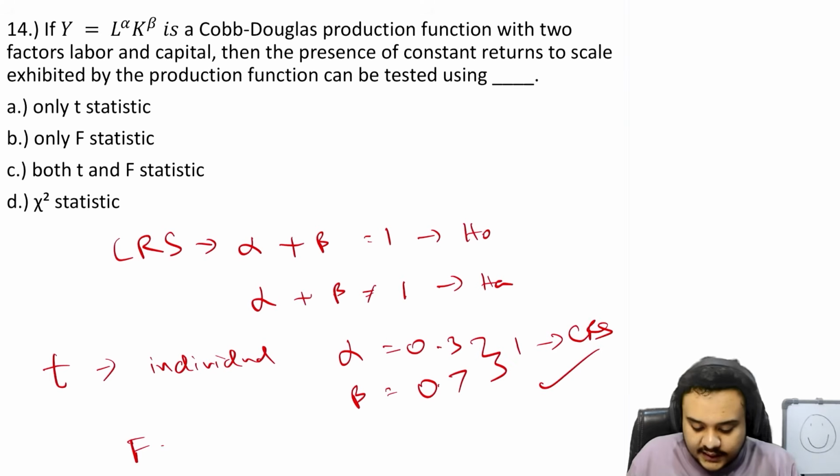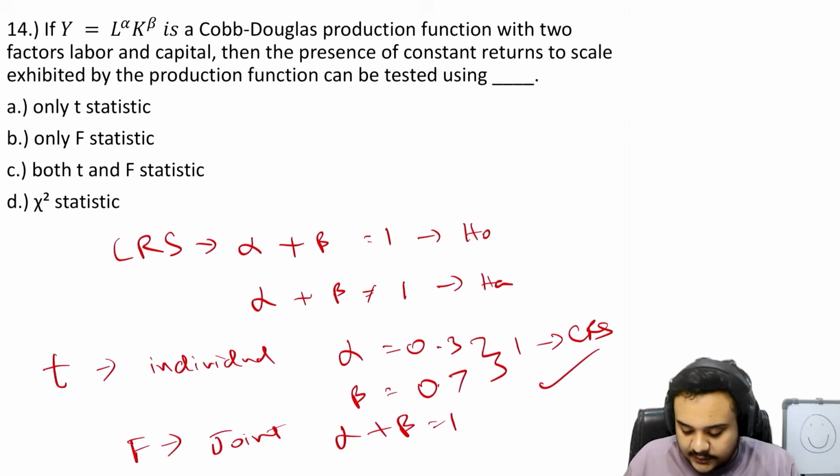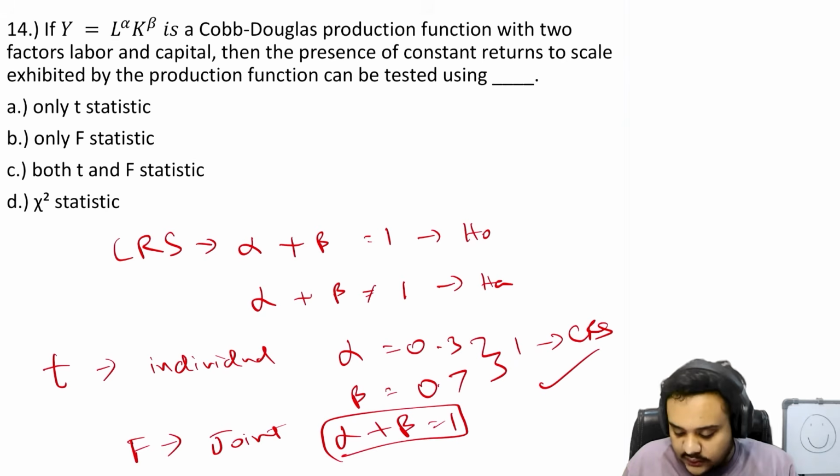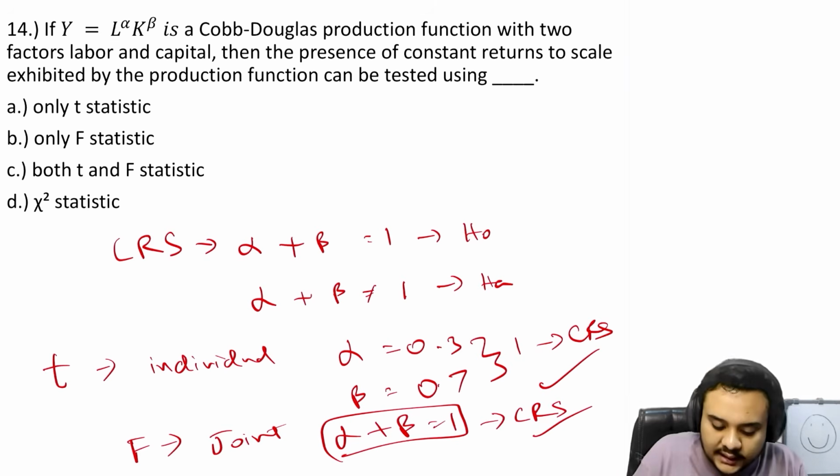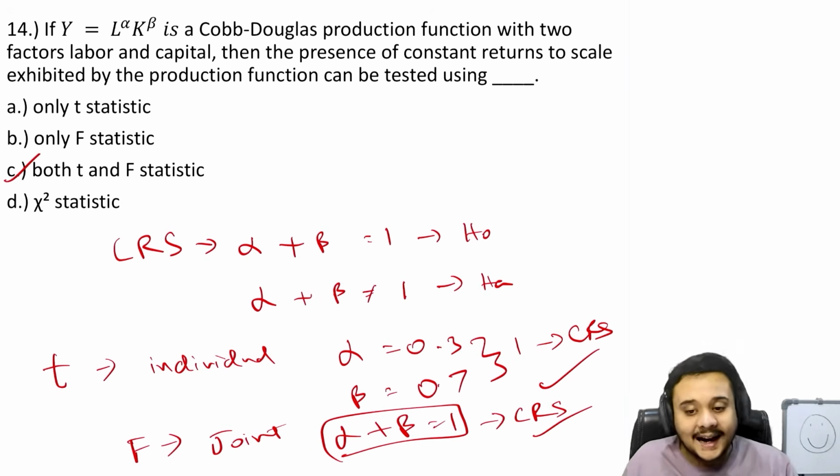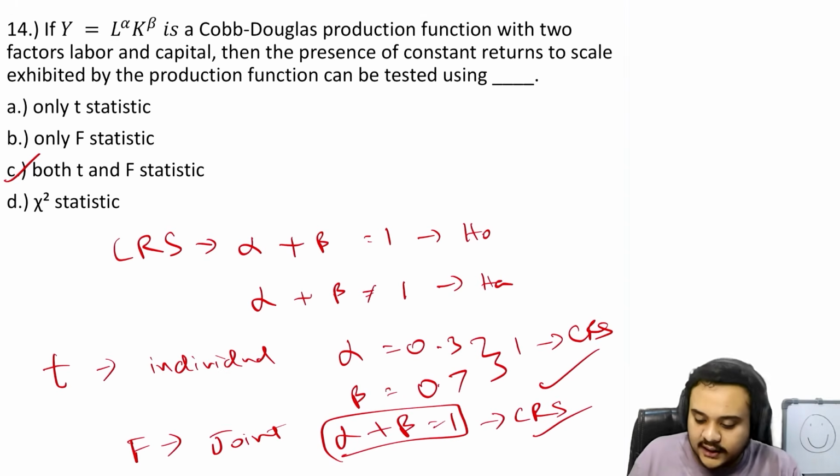Then the f test is used for a joint test. So basically you can tell if alpha plus beta is equal to 1, whatever the values may be, using the f test, and if it is true then it is going to be CRS. So obviously both the t and f tests are right, and they have framed the options in such a way that they want to help you. If they did not want you to answer this, do you know what they would write in place of chi-square? They would just write all of the above.